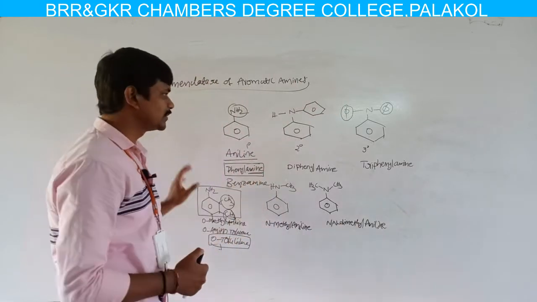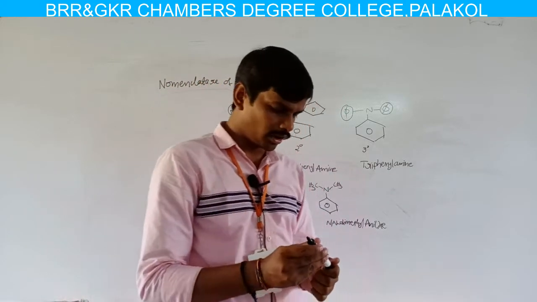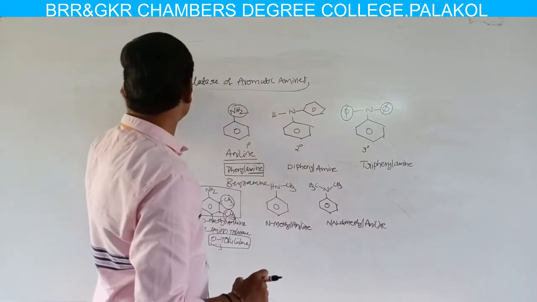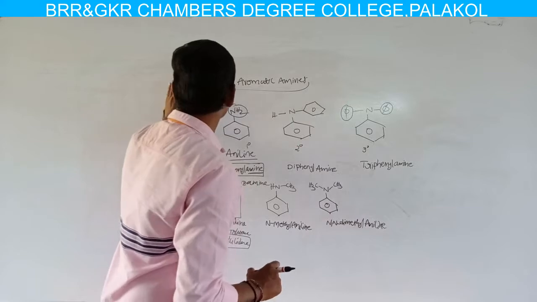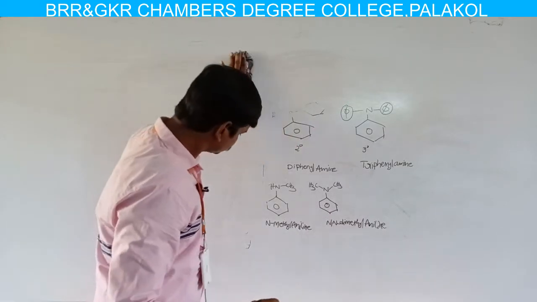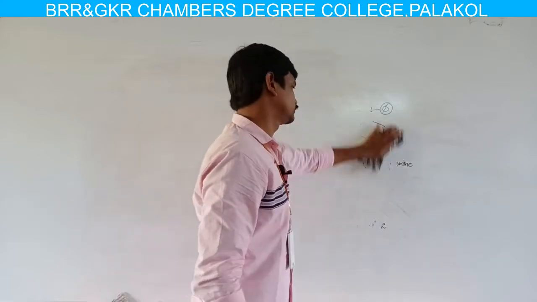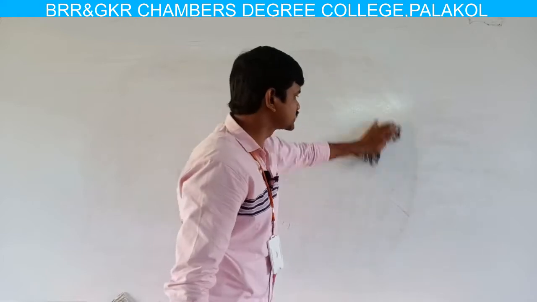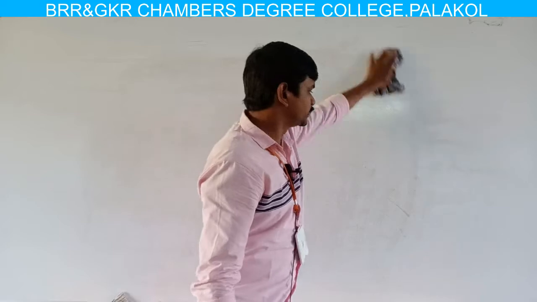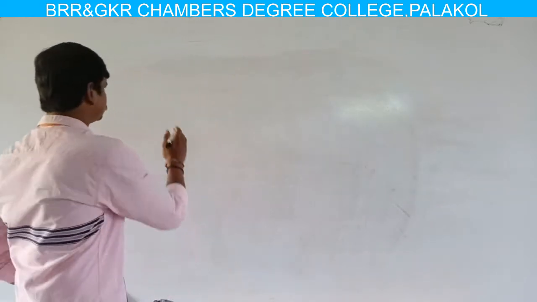Here we have discussed nomenclature of aromatic amines. Now we are moving to the next concept, that is isomerism. What is isomerism? Already in the last unit we discussed isomerism in nitrohydrocarbons.